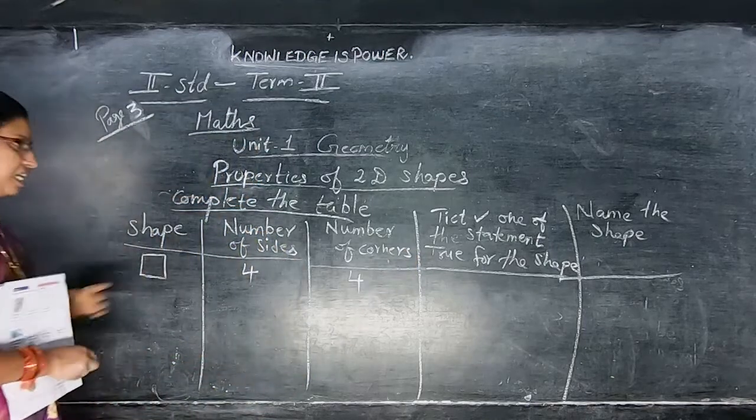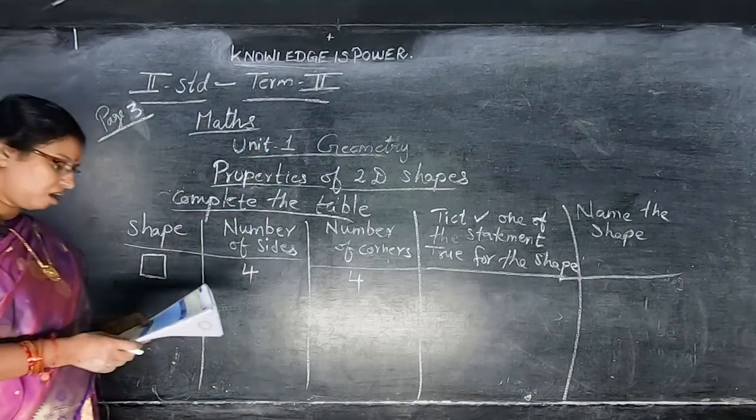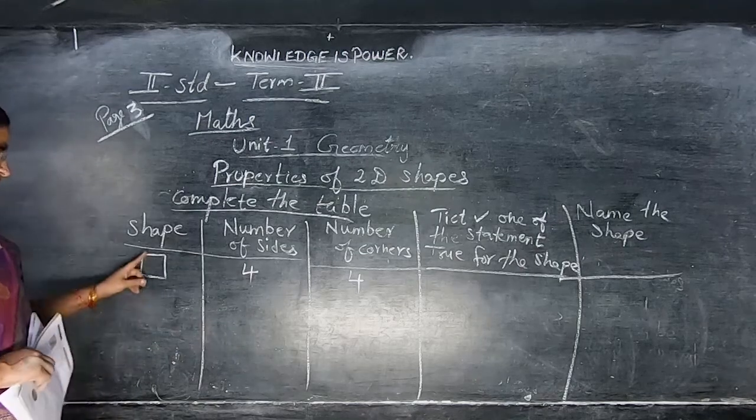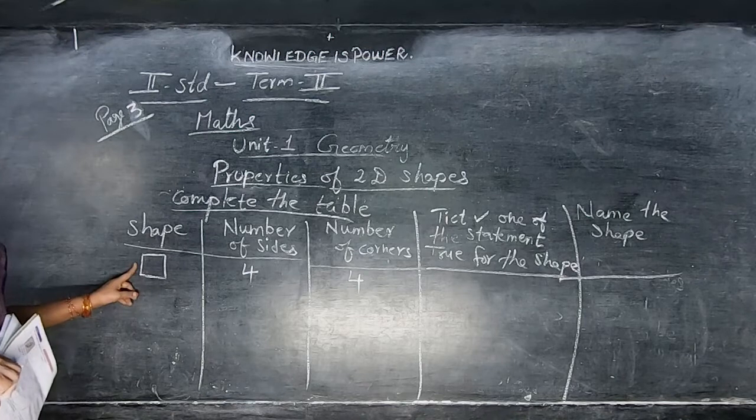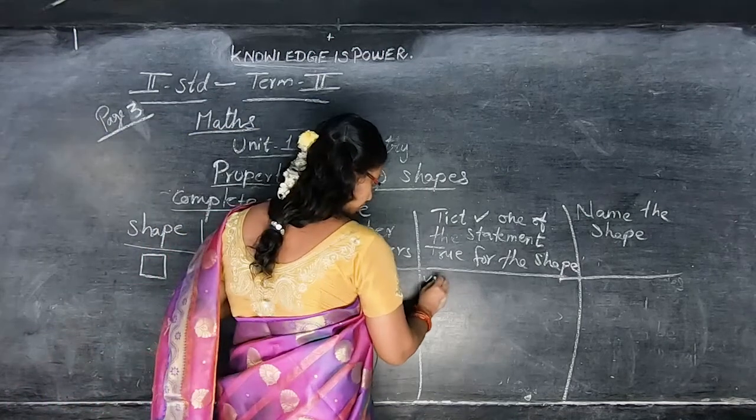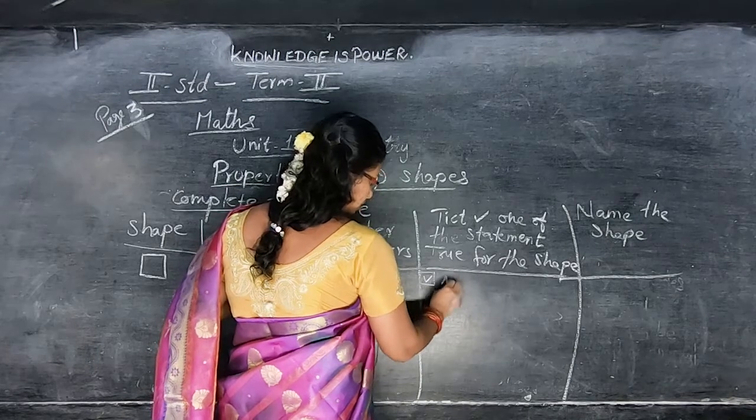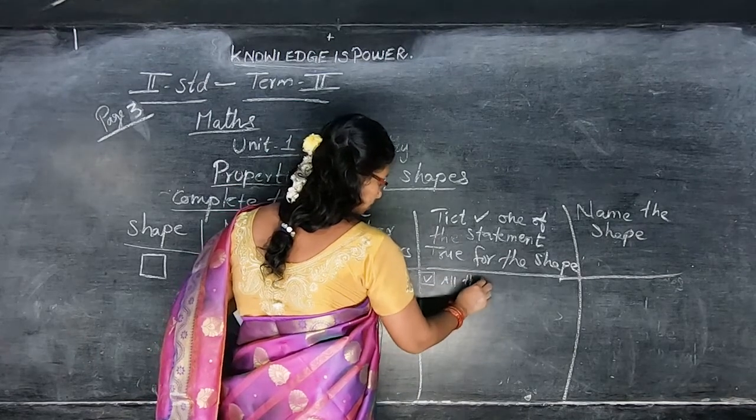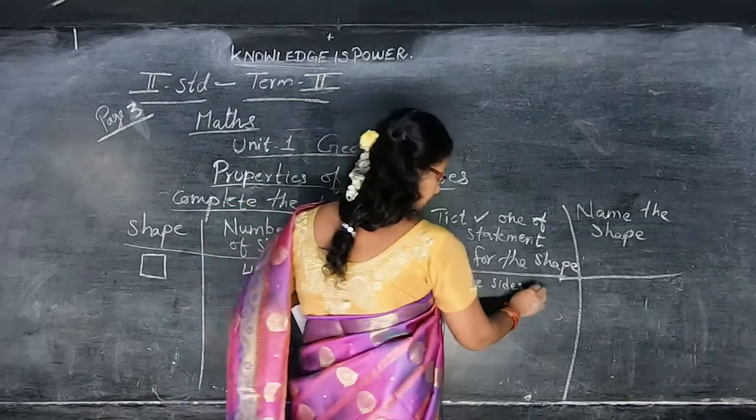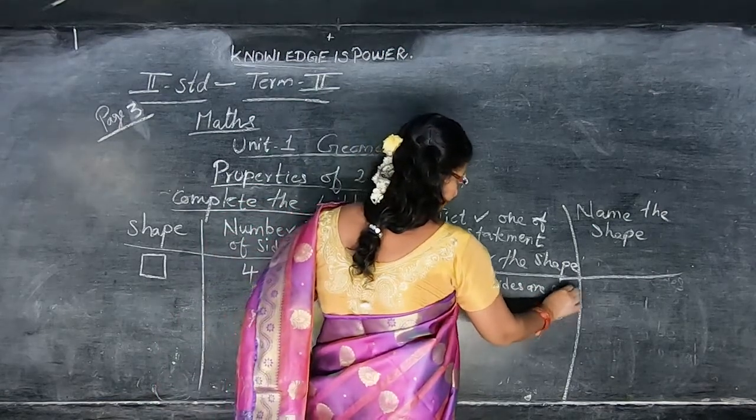See the statement they have given. What statement have they given? All the sides are equal. All the sides are unequal. See here, all the sides are equal. You should tick that statement. Okay. You should put a tick. All the sides are equal.